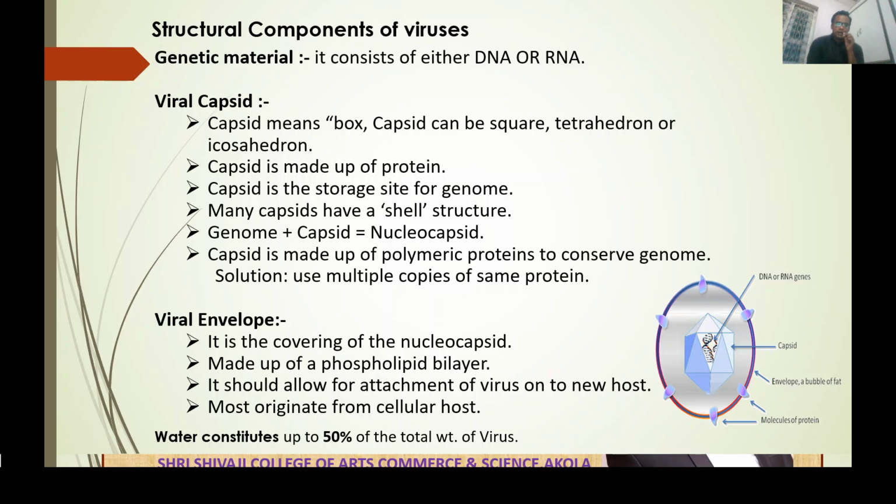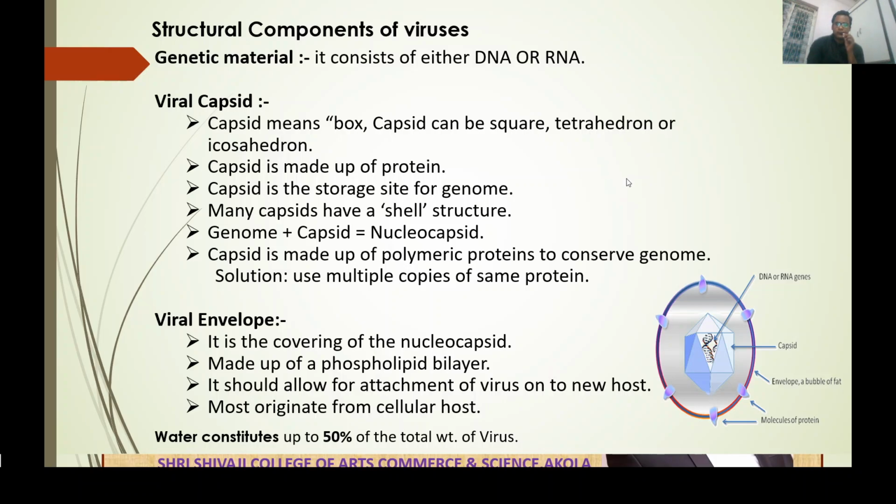Now, the second one is the viral envelope. It is a covering of the nucleocapsid made up of a phospholipid bilayer. It allows the attachment of viruses to the new host. Most of the envelope originates from the cellular host. As we all know, viruses do not have their own machinery. They use the machinery of the host cell. Therefore, in most cases the viral envelope originates from the cellular host. And one important point is that water constitutes up to 50% of the total weight of the virus.